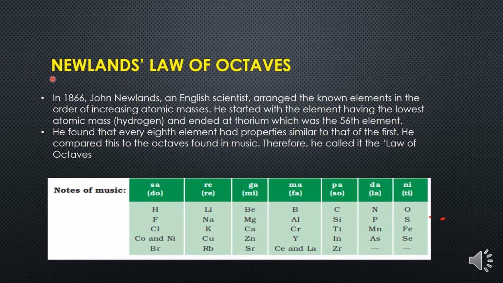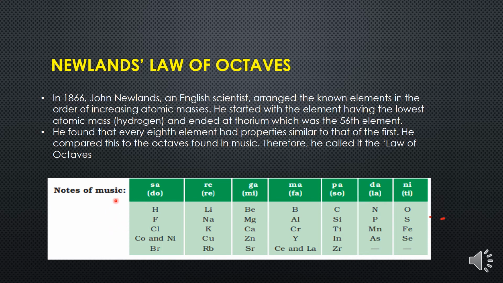Now children, another attempt, that is Newland's law of octaves. In 1866, Newland arranged the known elements in the order of their atomic masses, and he started with hydrogen and ended with thorium, which was the 56th element.